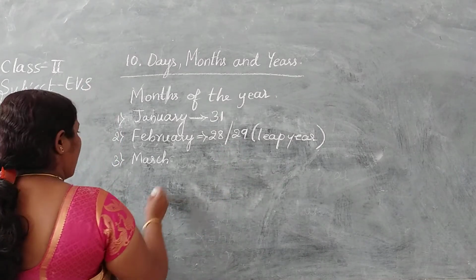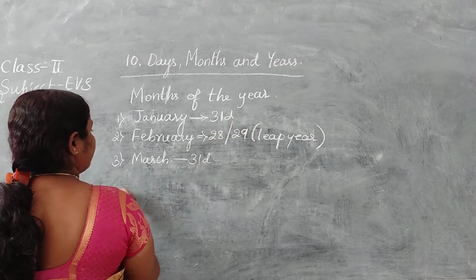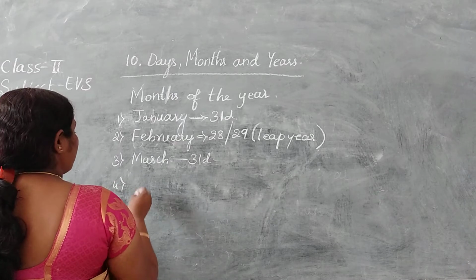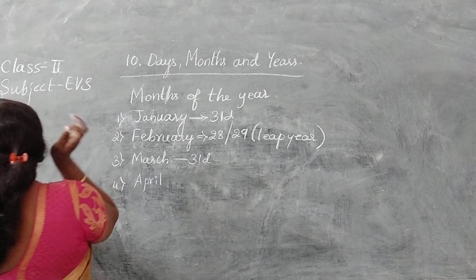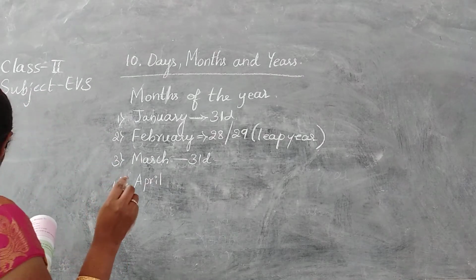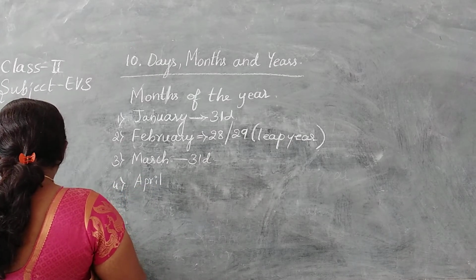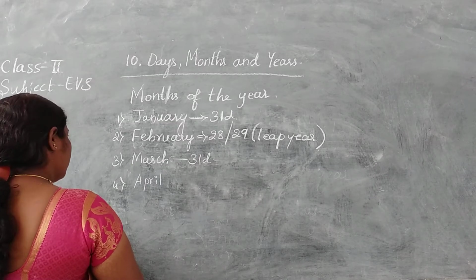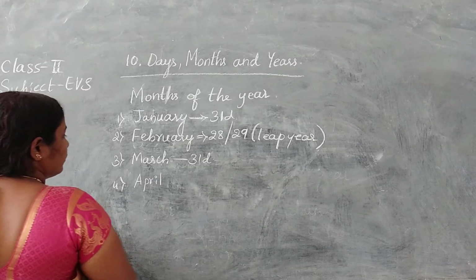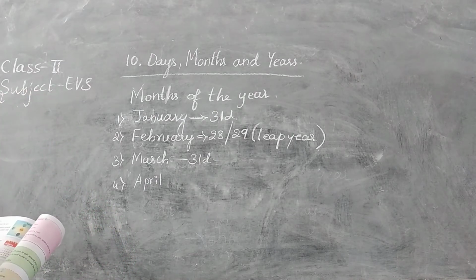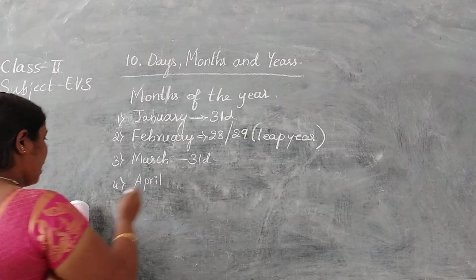So the third one is March. March again has 31 days. Fourth, April. April has 30 days.